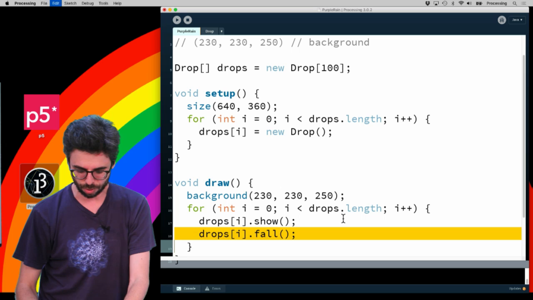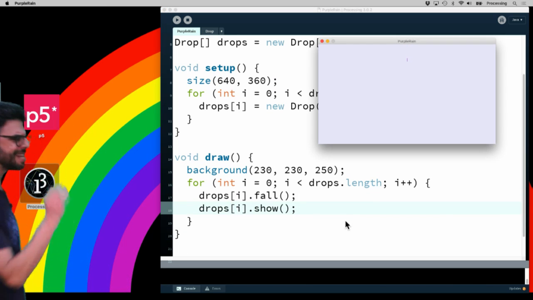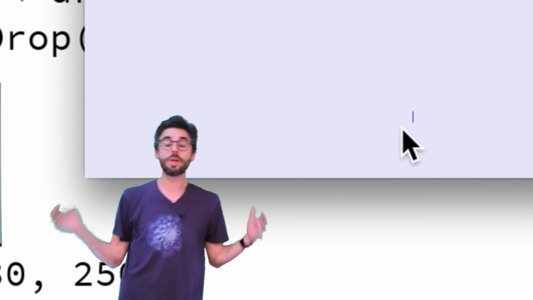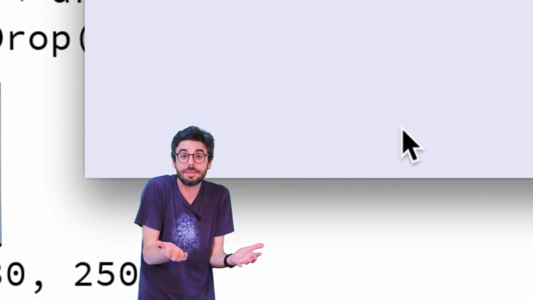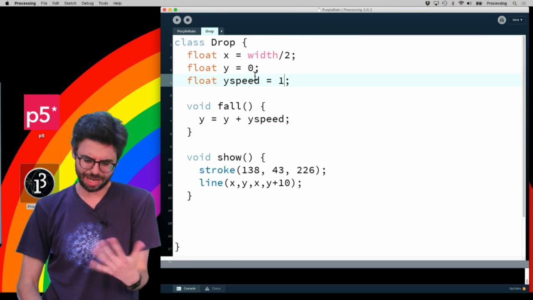It doesn't really matter what order these are in, but I'm going to put fall first, and so that's what I had before. And now we're going to run this. And there should be 100 drops in the window, but there's still only one. The reason there's only one is because all of the drops are at the same exact spot, moving at the same exact speed. So I need to do something to randomize them a little bit.